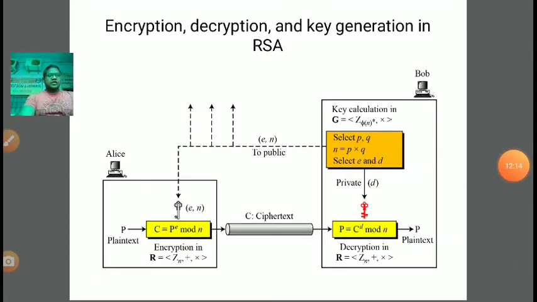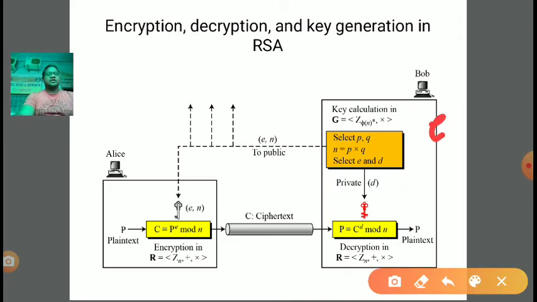So once we created E and D, E is the public key and D is the private key. So the first step, key generation, has been done.